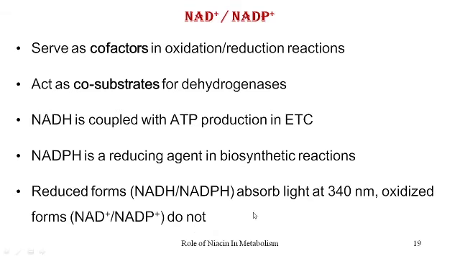And this characteristic of the coenzymes makes enzyme assaying very easy. That is, the reduction of these coenzyme forms has an effect on the absorption of light, and so we can quantitate the activity of the enzyme.